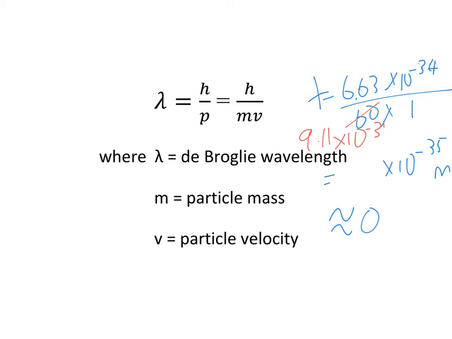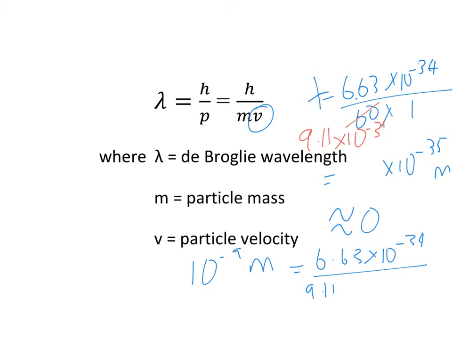So what they did was, they tested it out by comparing it with X-rays. So what is a typical wavelength of X-rays? X-ray wavelength is smaller than 10 to the power negative 9 meters. So the biggest is about 10 to the power negative 9 meters. So let's use this value and substitute into de Broglie's equation to find out the velocity that you must give the electron. So you substitute 6.63 times 10 to the power negative 34, and then you substitute 9.11 times 10 to the power negative 31, and then times the v.